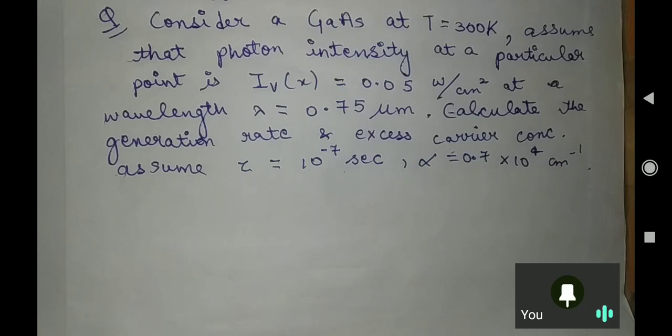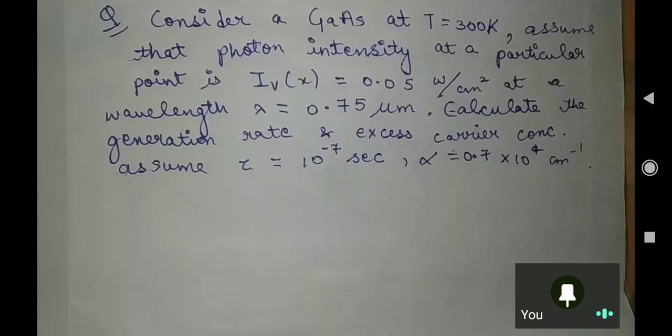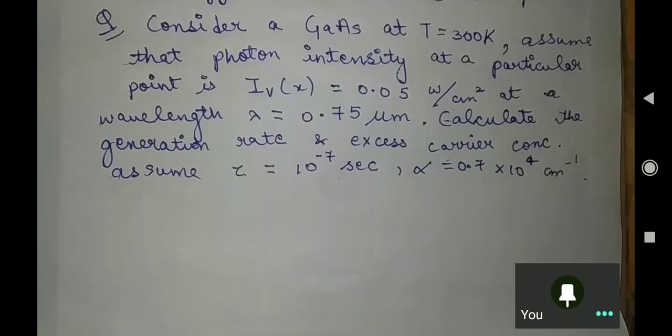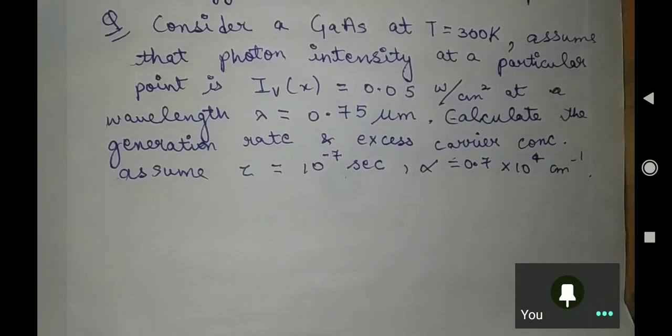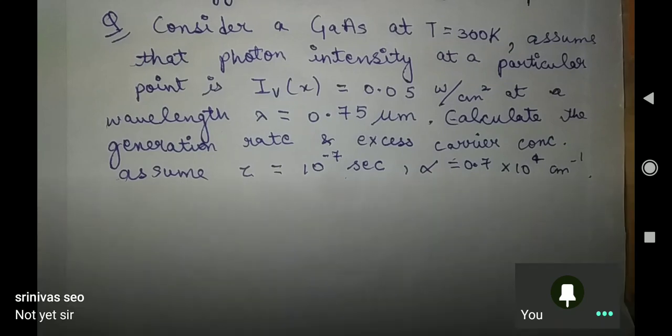My question to EC students is, in digital electronics, have you studied transistor logic and CMOS logic, how to write the expression if there is some circuit drawn? You know that? Not yet, sir.